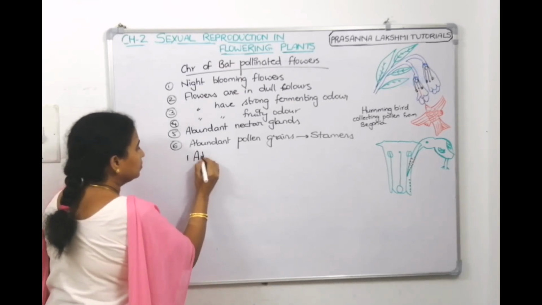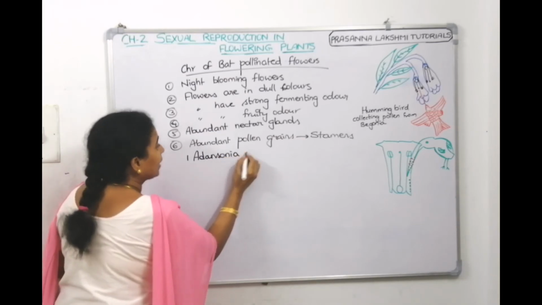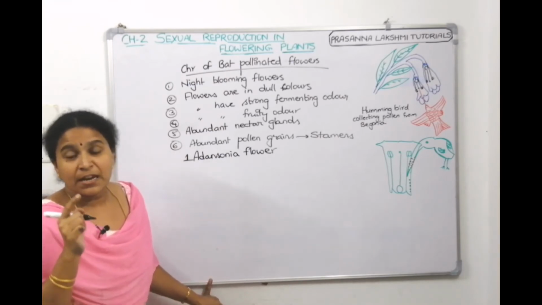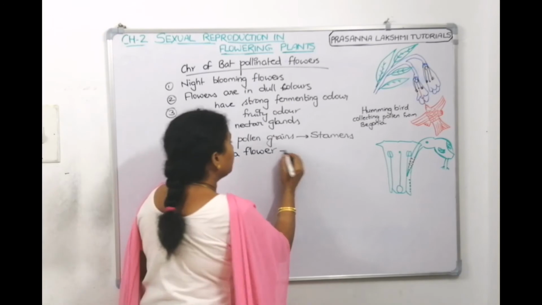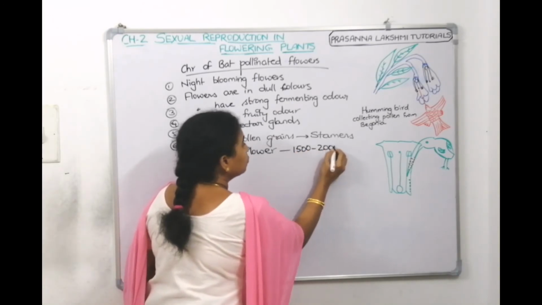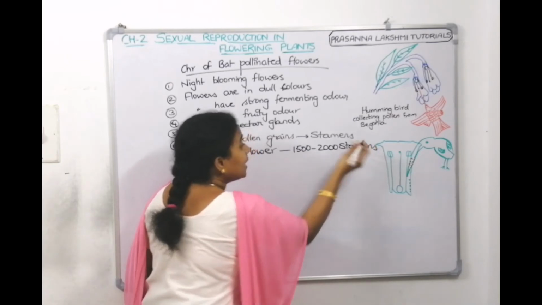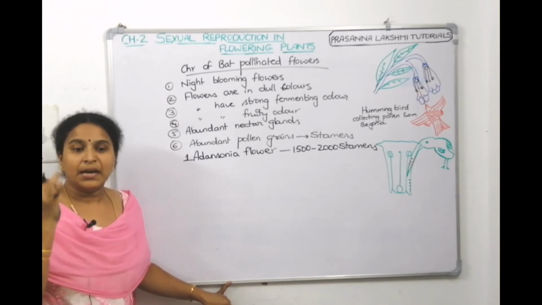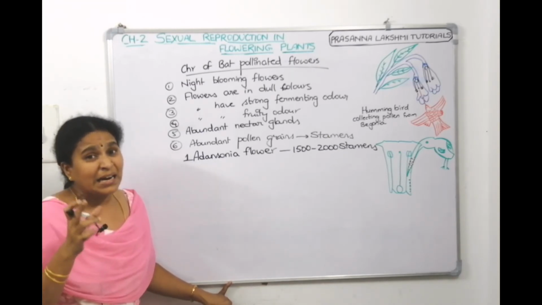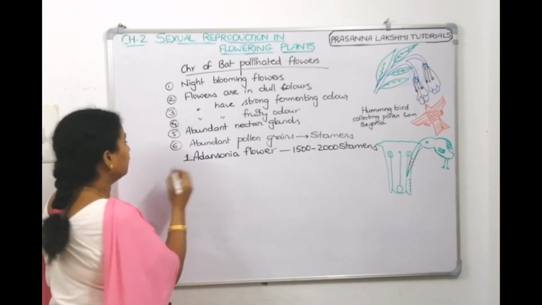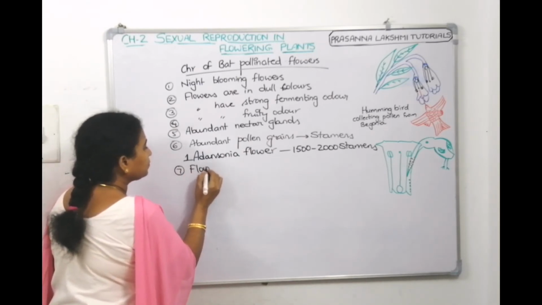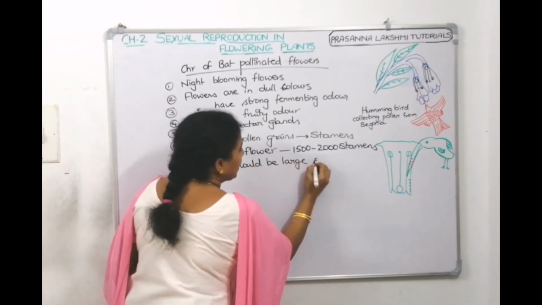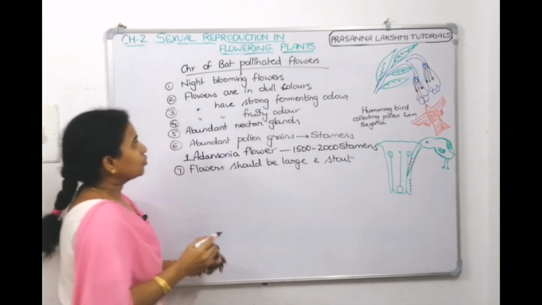So one Adansonia flower, not the plant, possesses 1500 to 2000 stamens. If these many stamens are there, then how many pollen grains will be released from this? So abundant nectar, abundant pollen grains, and then the flower should be large and stout because the bat also sits on the flower. The flower should be large and stout.